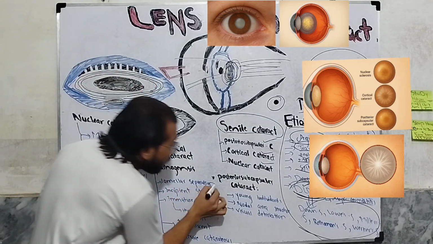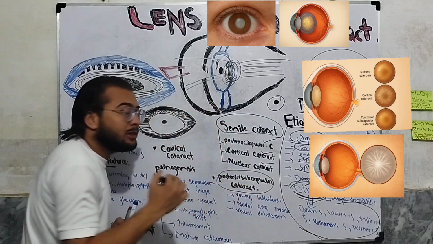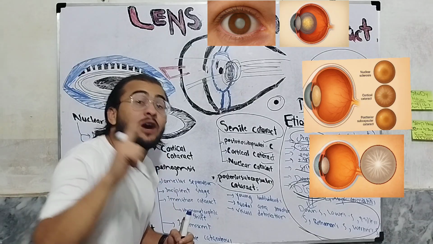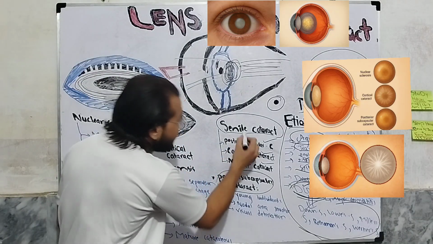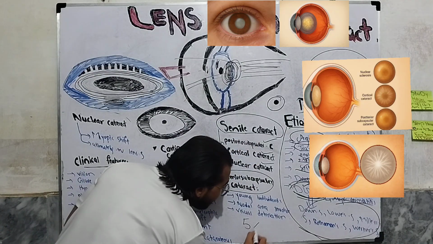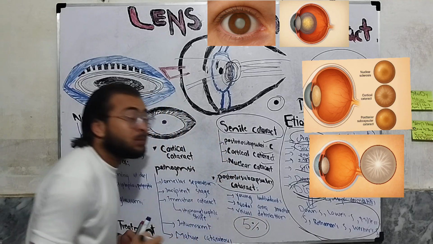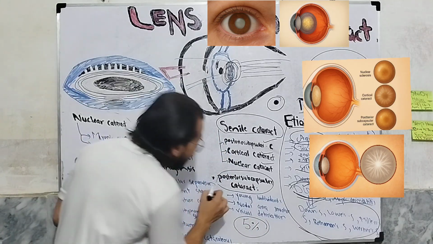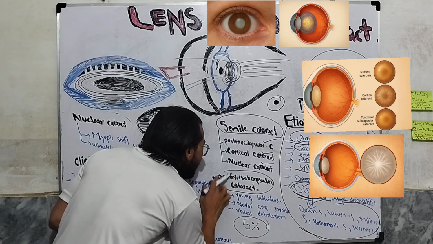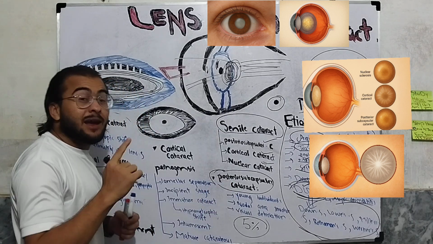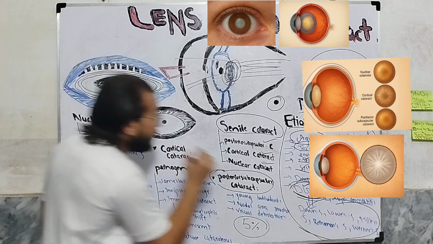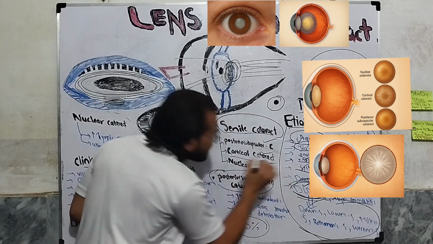That's why posterior subcapsular cataract, although it accounts for only 5% of cases of senile cataract and is rare, can be a visual deteriorating condition. Now we have the cortical cataract, and this is important.